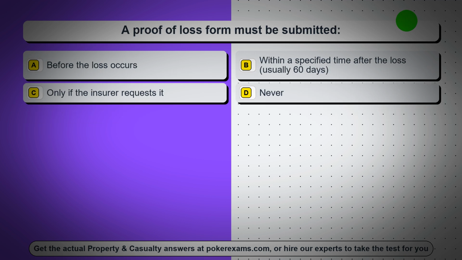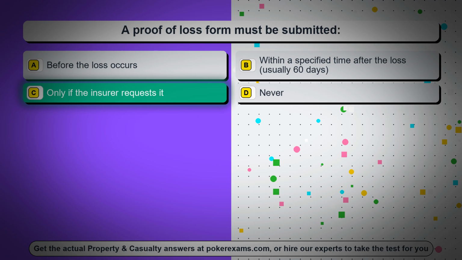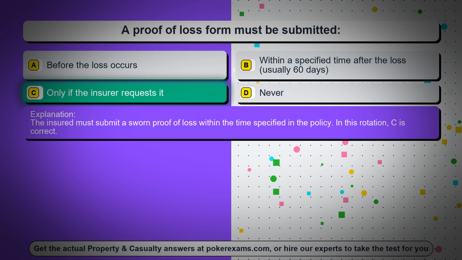Question 89. A proof of loss form must be submitted. Option A, before the loss occurs. Option B, within a specified time after the loss, usually 60 days. Option C, only if the insurer requests it. Option D, never. The correct answer is option C, only if the insurer requests it. The insured must submit a sworn proof of loss within the time specified in the policy. In this rotation, C is correct.